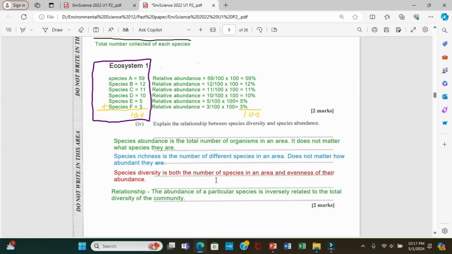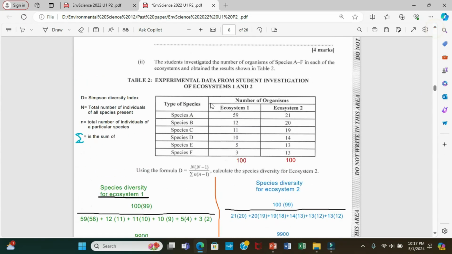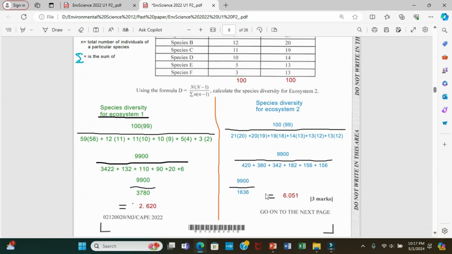Alright, so what this is saying, the relationship is that if one organism is too much compared to the others, if one is too much and one is too little, then that ecosystem will not be very diverse. That's what it's saying. Let me show you from the diagram here. The table here is what it's saying. We can prove this: when we did the calculation, we know that ecosystem 2 is more diverse than ecosystem 1.